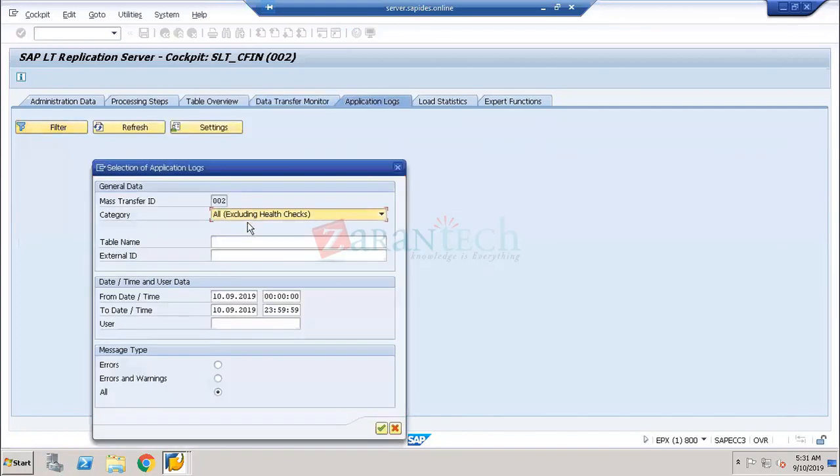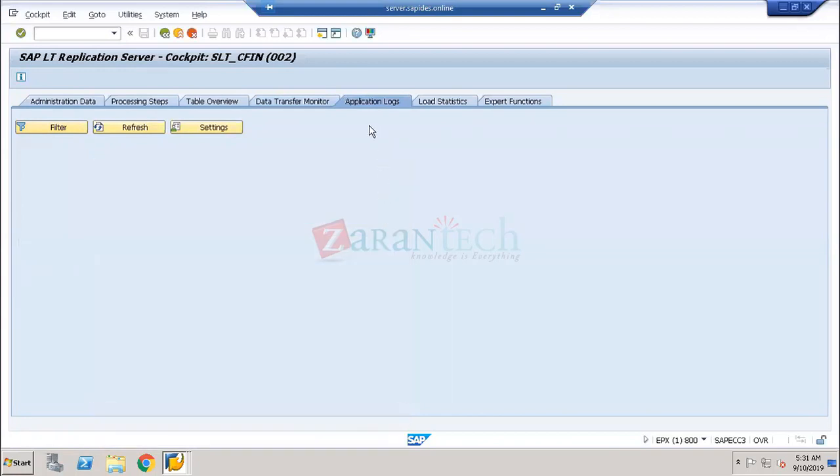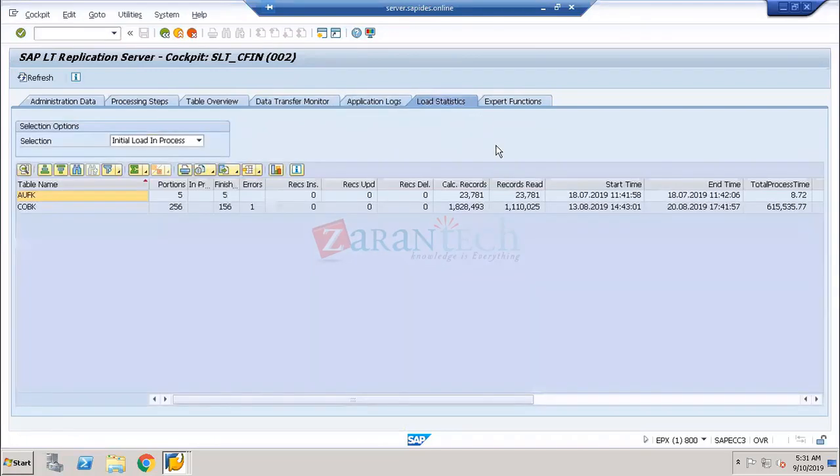And the second one is going to be the application log. What filters we are going to apply for the transmission of data from the source system to the target system, all the filters are going to be applied over here. And load setting. Load setting is nothing but what happens before you do the processing. We all know that in a greenfield implementation project, before the go live, there are phases. The first phase is called the discovery phase. The second is called the preparation phase. The third phase is called explore, realization.